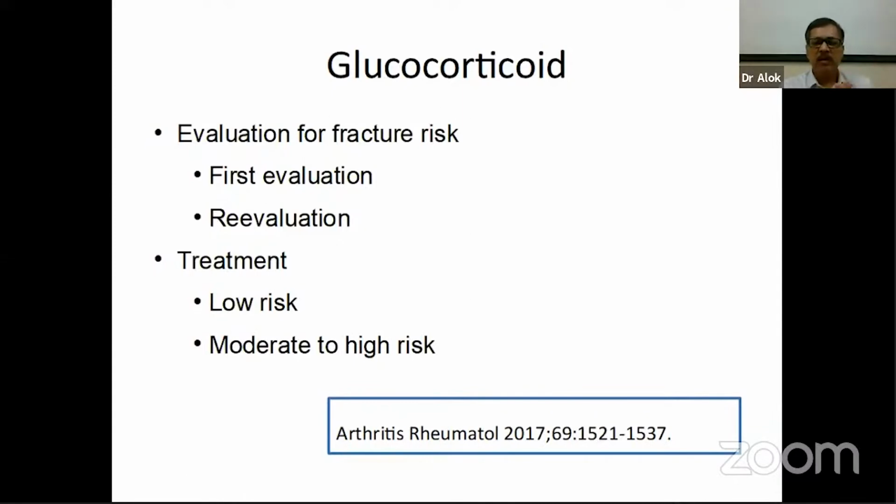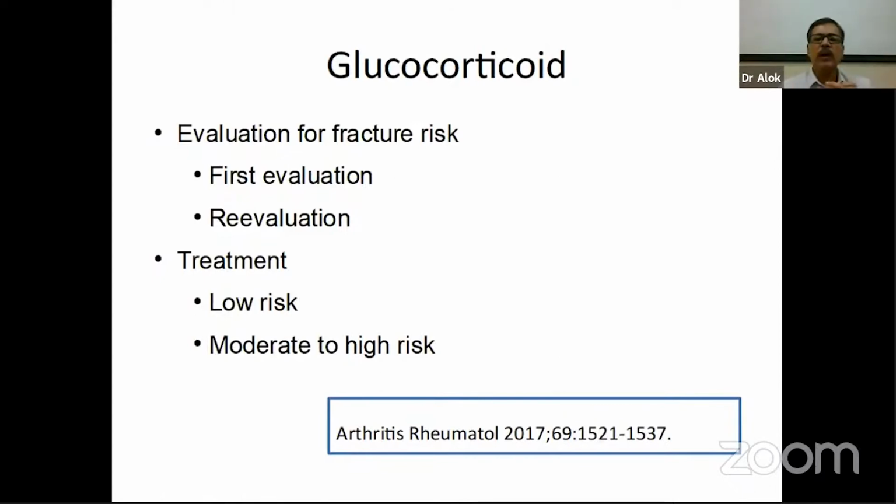Once the patient is evaluated, the patient will require a re-evaluation once every 2 to 3 years. Earlier re-evaluation may be required for patients who have sustained a fracture in between or who have had a rapid fall in the BMD of more than 10%.